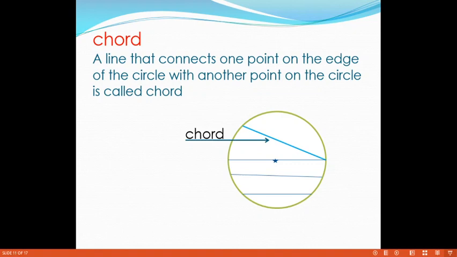A chord that passes through the center, you see in the diagram, that line passes through the center point. A chord that passes through the center of the circle is called the diameter. The longest chord is called the diameter.